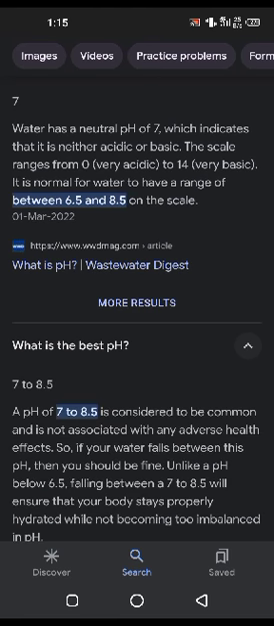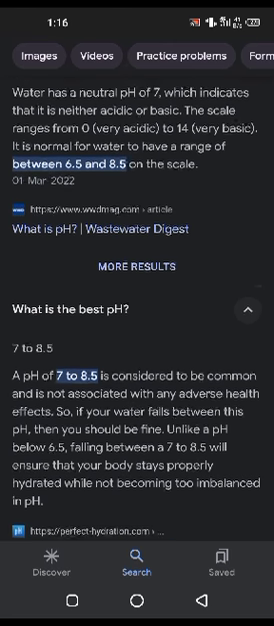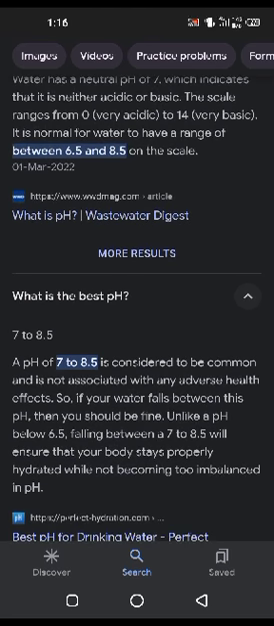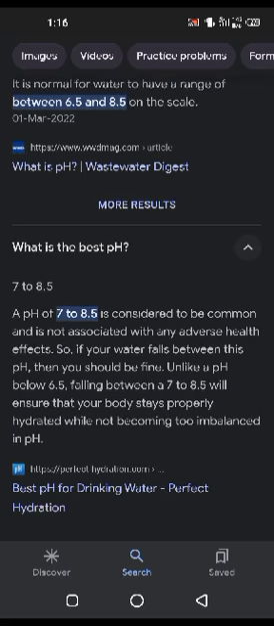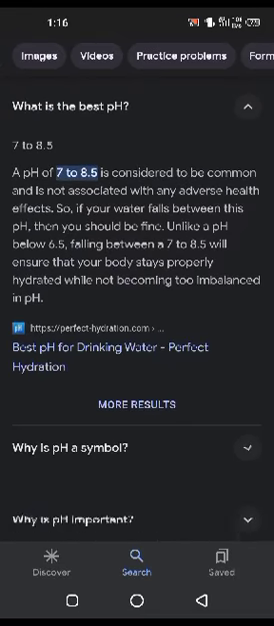What is the best pH? 7 to 8.5. A pH of 7 to 8.5 is considered to be common and is not associated with any adverse health effect. So if your water falls between this pH, then you should be fine, unlike a pH below 6.5. Falling between 7 and 8.5 will ensure that your body stays properly hydrated and does not become imbalanced in pH.